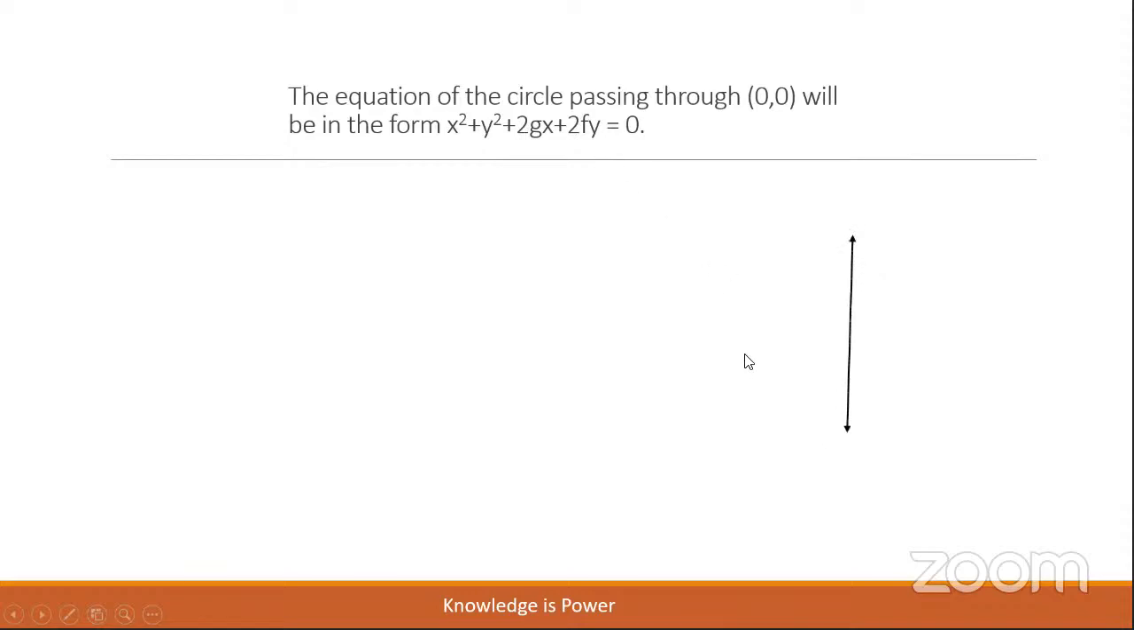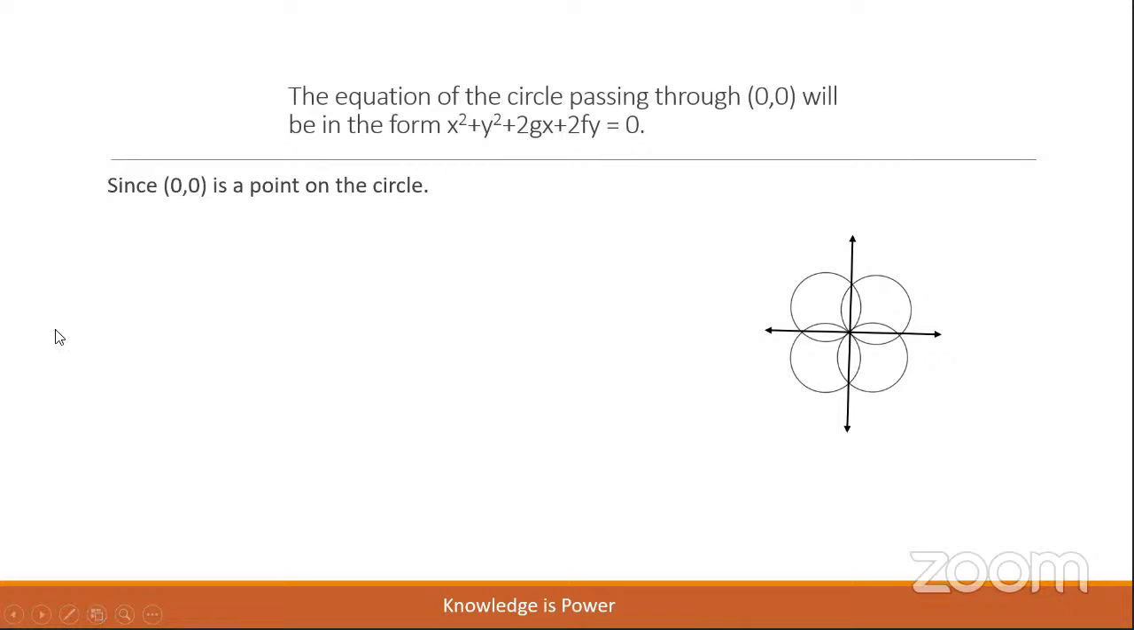Let us observe the diagram, children. Let us take the coordinate axes, x-axis and y-axis. Look at the four circles. They are passing through the origin. The circles need not necessarily be in this condition. They can be small or more. There exist an infinite number of circles. I have taken just four important circles which can take that form. Since (0, 0) is a point on the circle, we have the equation x square plus y square plus 2gx plus 2fy equal to 0.